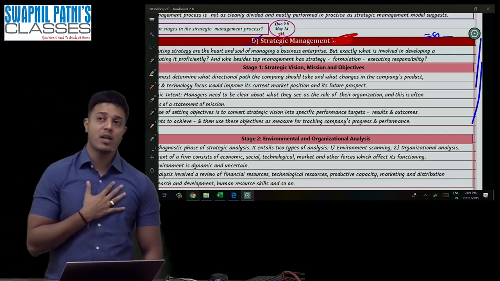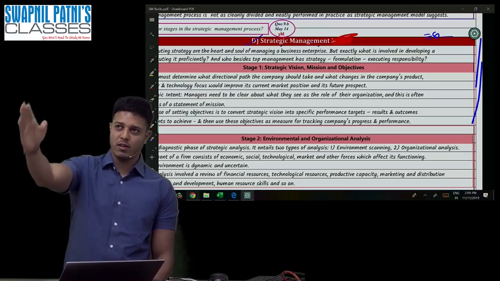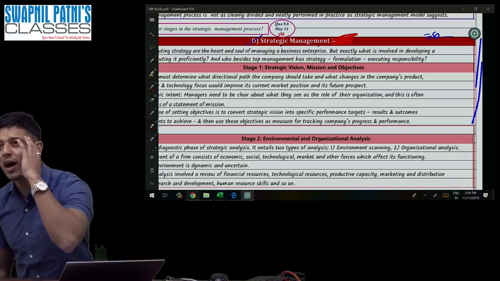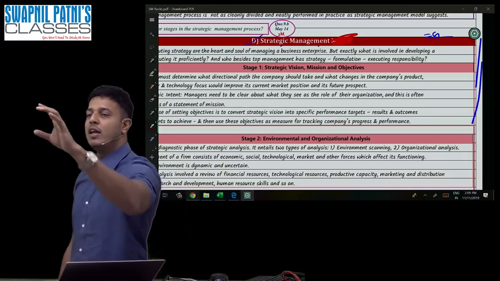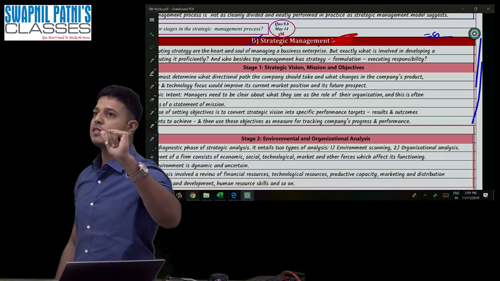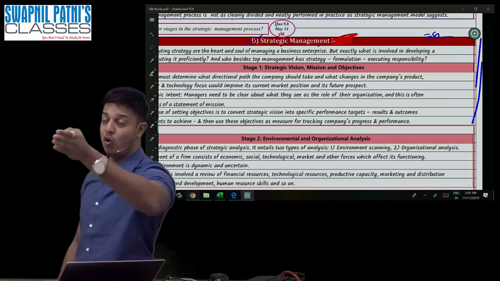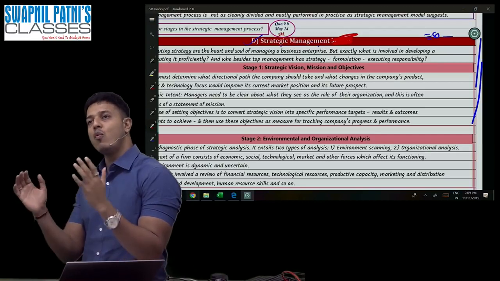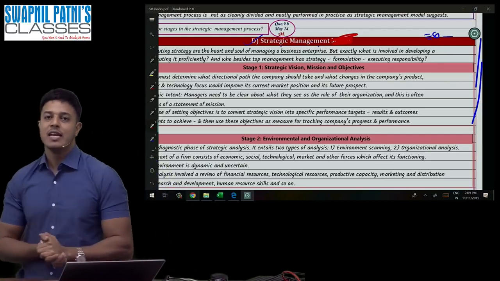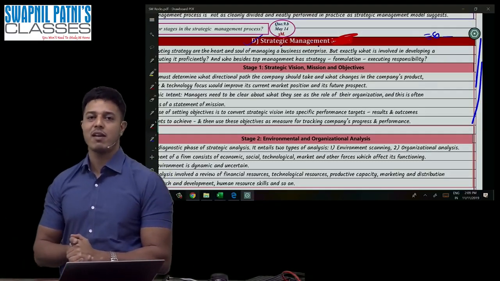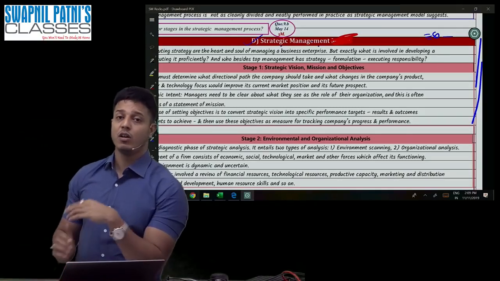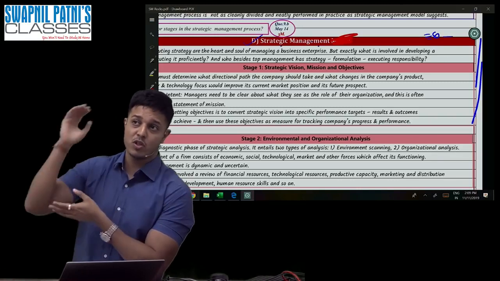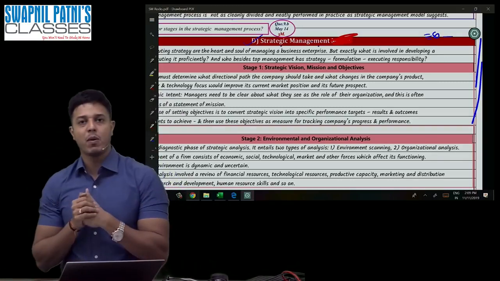Number 1, you should understand where you want to be, where you want to go in the future. What do you want to achieve? Do not make strategies first. First you should think where you want to go. I found people making this mistake. They make strategies without even knowing where they want to go. So first of all, vision. Let's take the example of Sun Pharma and Ranbaxy. Sun Pharma wanted to be number 1 in India in the pharma business. So the vision was to become number 1 in the pharma business.